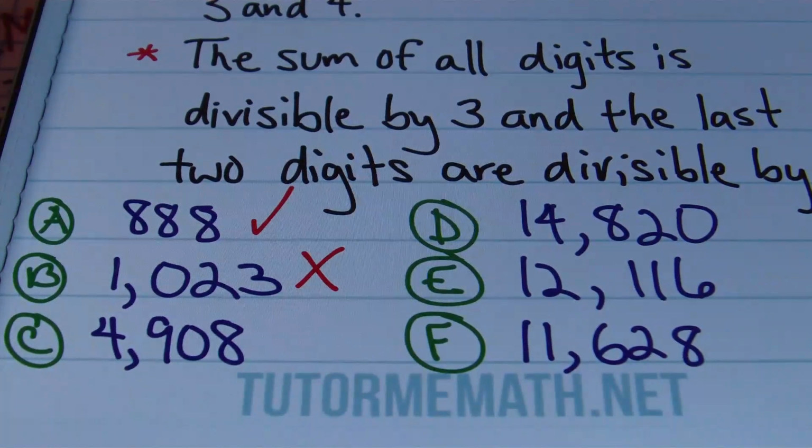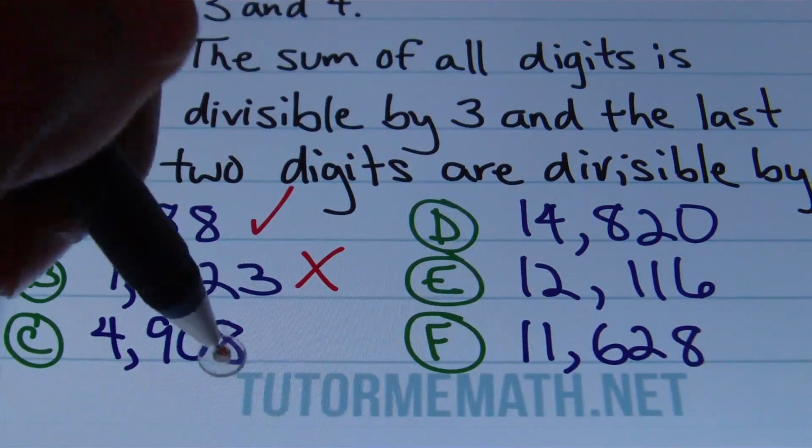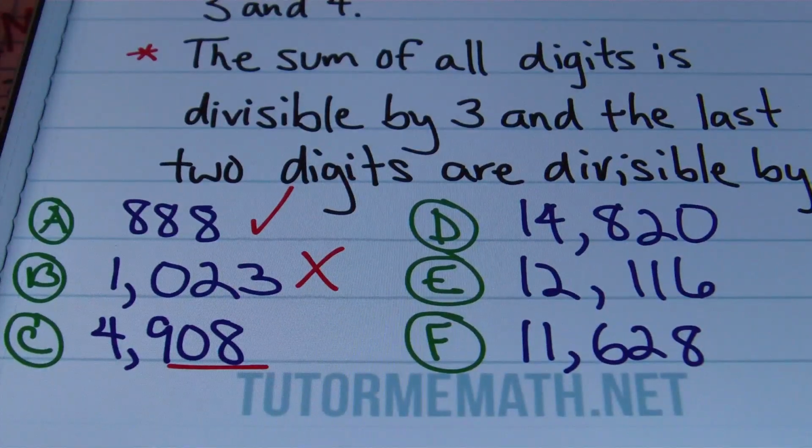Well, 21 is divisible by 3, so it passes that first part of the rule. Now we want to see if the last two digits, this 8 right here, is divisible by 4. And it is. We know that 8 can be divided by 4 evenly. So this number, 4,908, is divisible by 12. Once again, this is something that I would not be able to tell just by looking at it.